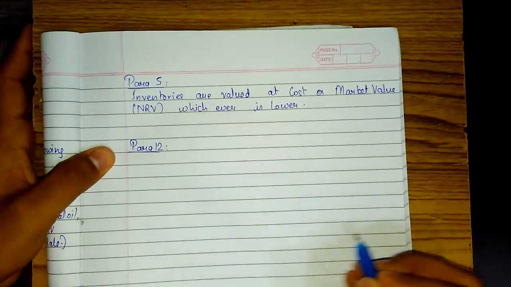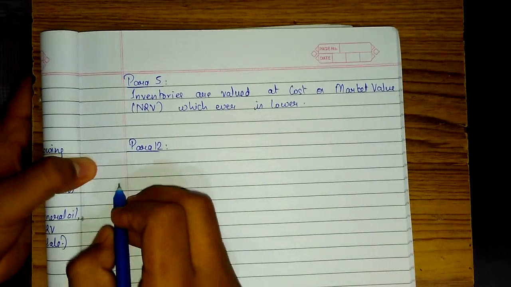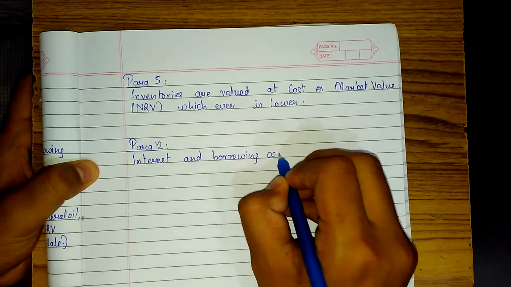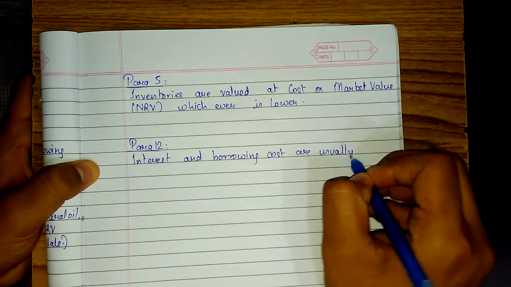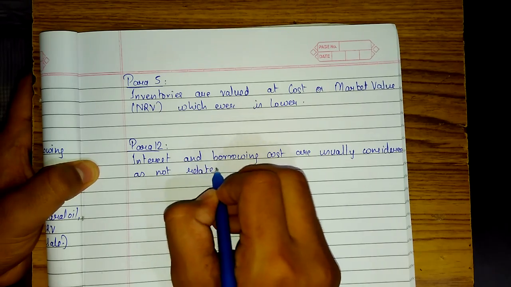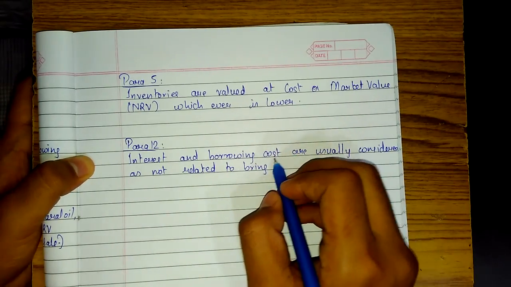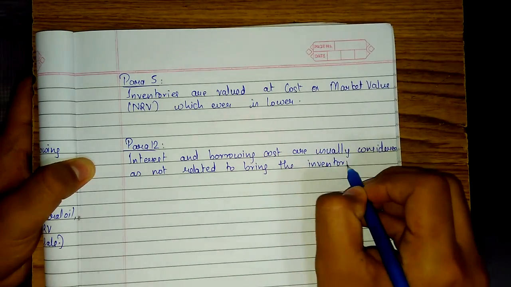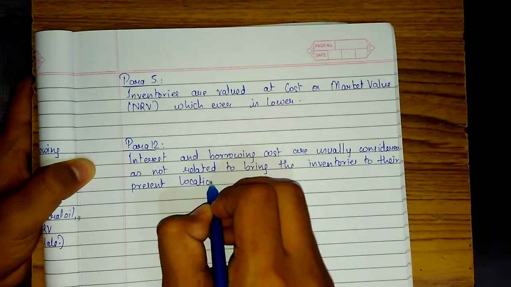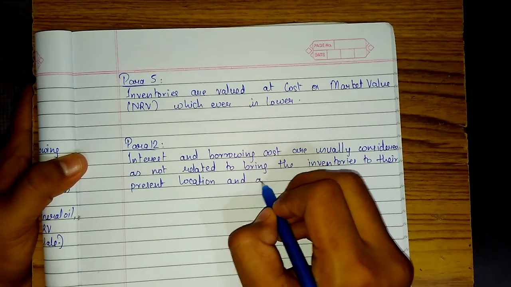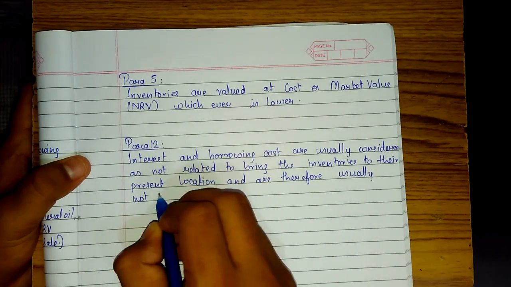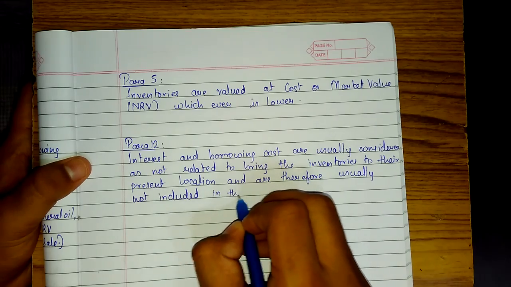Now para 12. Interest and borrowing cost are usually considered as not related to bringing the inventories to their present location and are therefore usually not included in the cost of inventories.